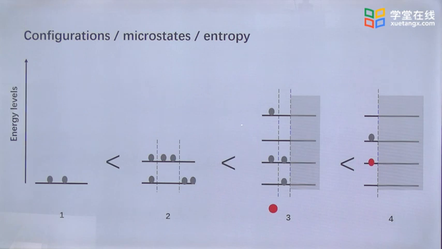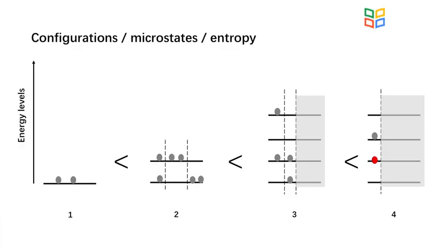Analogously, in graph 3, more energy levels, more microstates. If the molecules are different, see graph 4, the number of microstates increases even more. So the entropy related to the microstates increases with the available microstates.